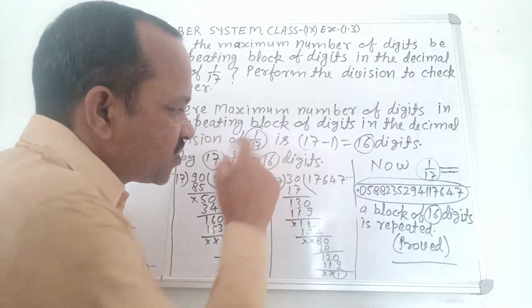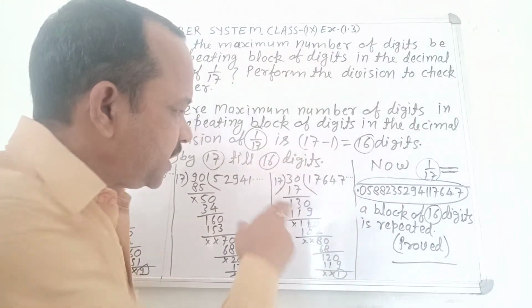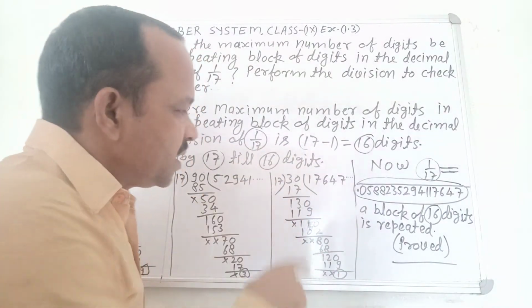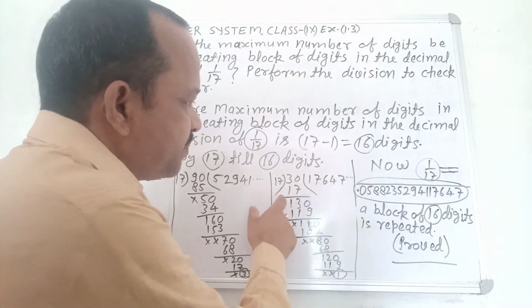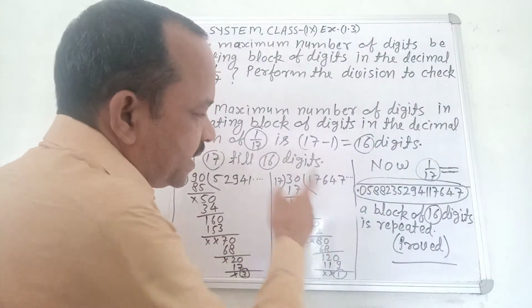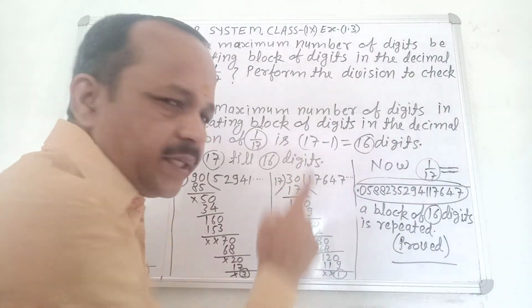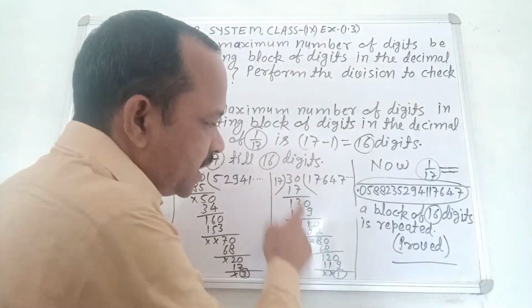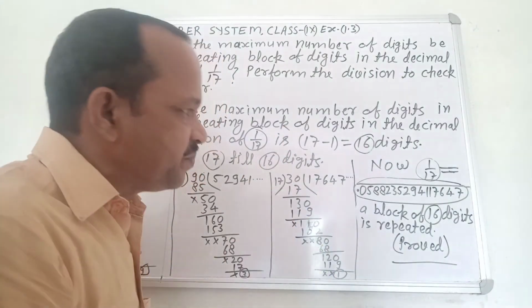You find 13. You write 0 after 13. It becomes 130. Now you divide 130 by 17. 17 7s are 119. 119 subtracted from 130, you find 11. Then you write 0 after 11, it becomes 110.